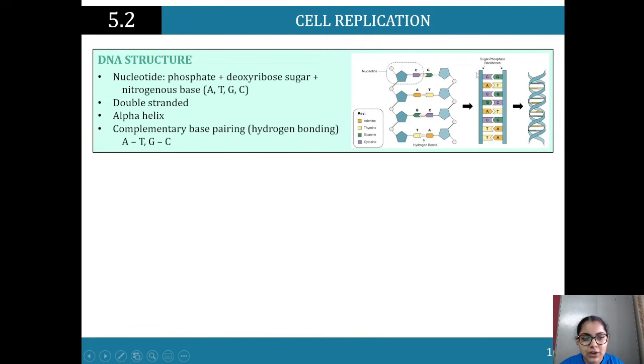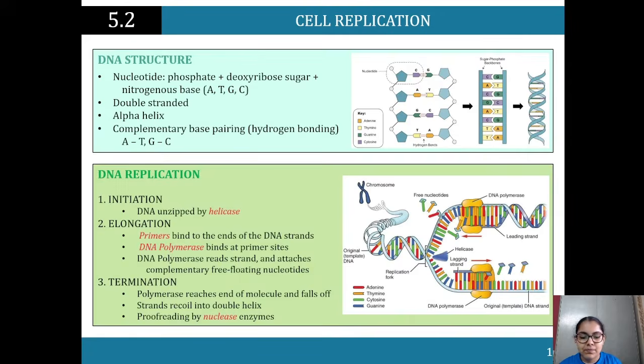So we've got a sugar phosphate backbone, and we've got nucleotides here, and it's in a helical structure. It's being wrapped up. Why? Because the DNA is long, so it's wrapped up in those chromosomes, and that's where our genetic information lies. So how is DNA replication occurring? I'm going to give you a rundown of it.